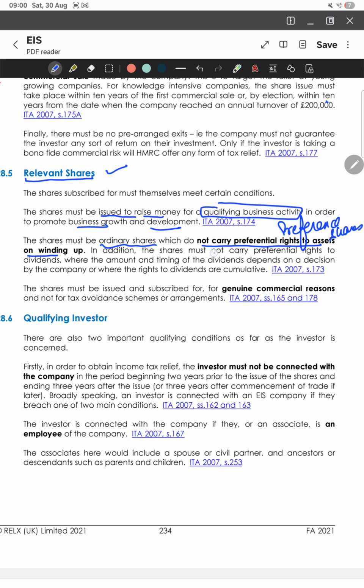Then the shares must not carry any preferential rights on dividends, where the amount and timing of the dividend depends on a decision by the company. And the shares must be issued and subscribed for genuine commercial reasons and not for tax avoidance.